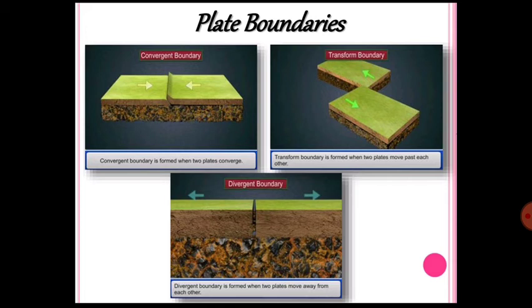One more thing I just want to add: I told you about the types of plates, one is the oceanic plate and the second one is the continental plate. When the oceanic plate and the continental plate come together, collide and merge, that particular place is known as the subduction zone. This zone is a very risky zone in the sense of earthquakes. So this area is a very earthquake prone zone.